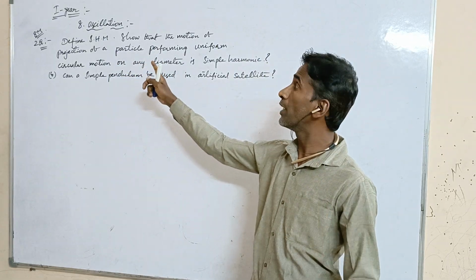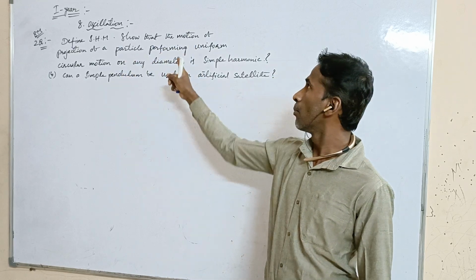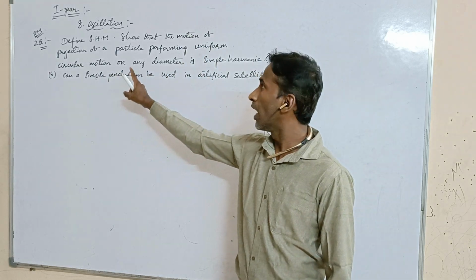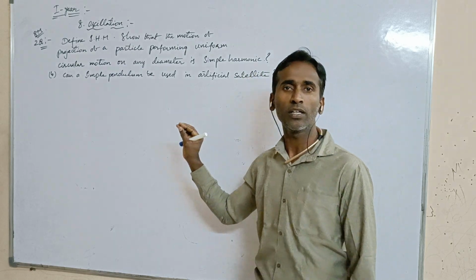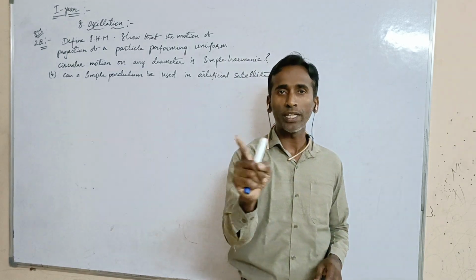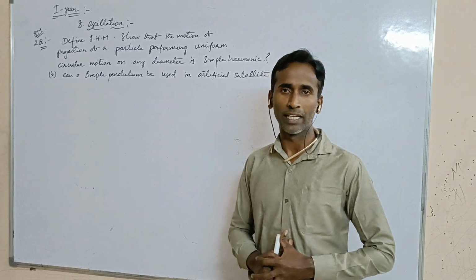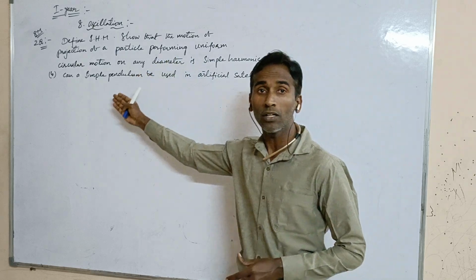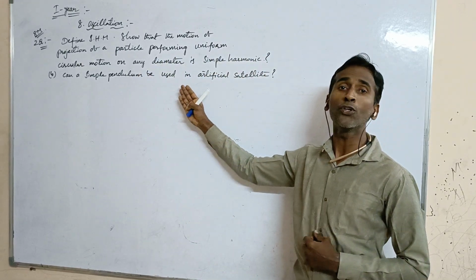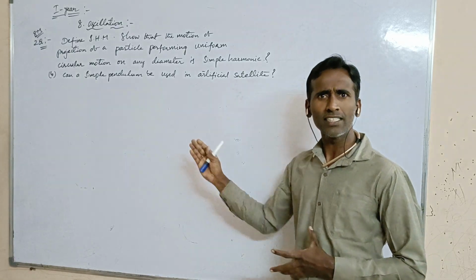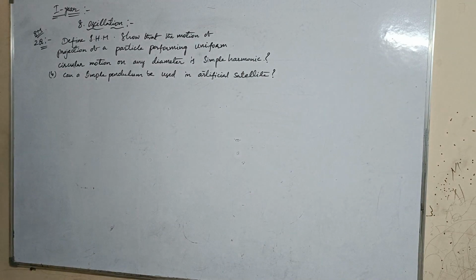Define simple harmonic motion. Show that the motion of a projection of a particle performing uniform circular motion on any diameter is simple harmonic. We have to show here that any particle rotating in uniform circular motion becomes simple harmonic. And another part, part B, is also asked in the final exam. That question is, can a simple pendulum be used in an artificial satellite? These are our questions. Now see here, first of all, what is given in the question?